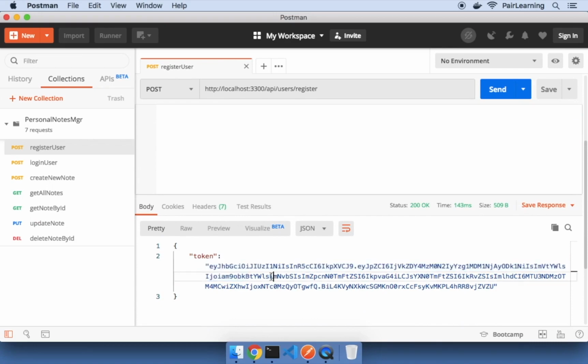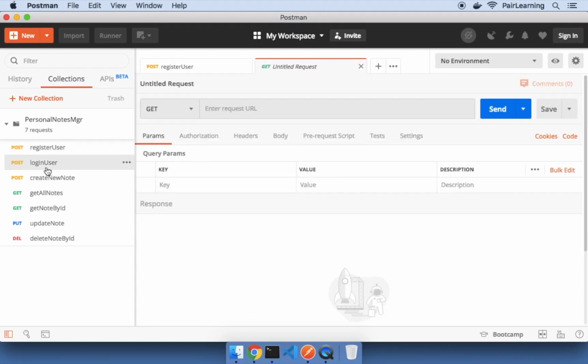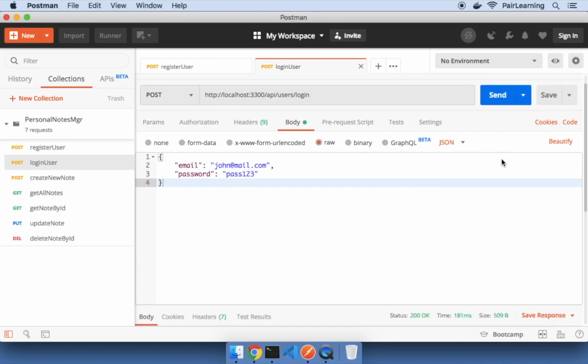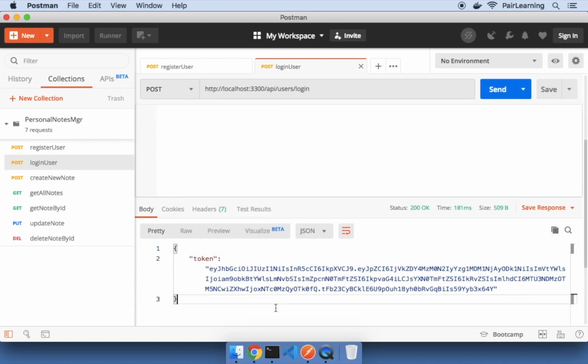Next, if the user is already registered, he can log in by sending a post request at /API/users/login. But this time, we just need to send email and password. If we submit the request and if it's a valid user, we will again receive a similar JSON Web Token. Now all the remaining endpoints are protected and we need to send this token as an authorization header. So let's copy this token so that we can use it for the other remaining endpoints.